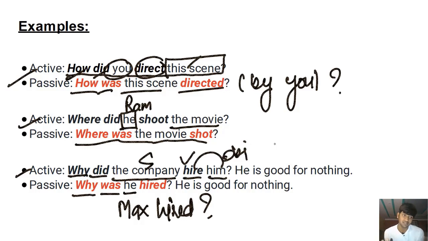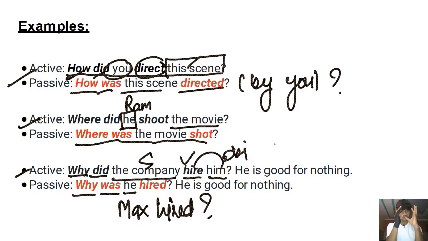We either know the person, that's why we don't want to add the person, or we don't care about the person who did that. We do not care about the doer of the action. We just want to focus on the receiver of the action, that is Max. That is him. Why was he hired? Got it? So this is how we use simple past tense in the passive voice.